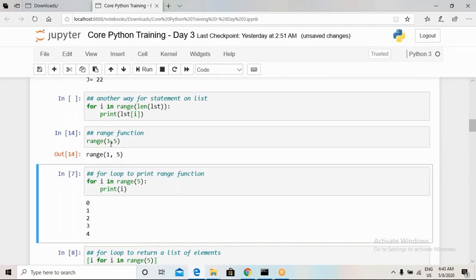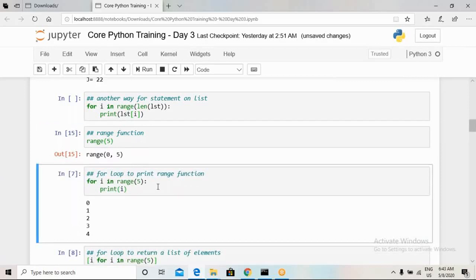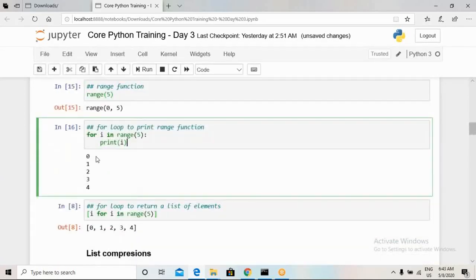Okay, so basically we will try to see how the working of this range function is and how we can use it in our Python program. So here I have given a variable. Here we see that the output of range(5) is from 0 to 5, and I would like to print whatever values are taken by this variable i. So for that I have used a print statement. Here we can see that the values are 0, 1, 2, 3, and 4.